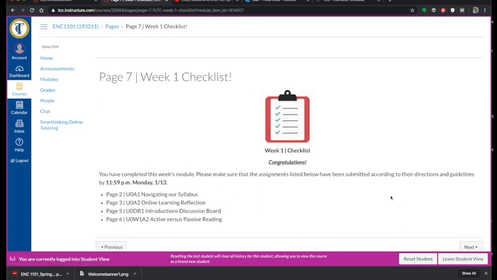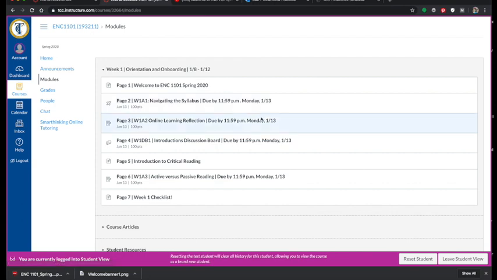Each week I will end with a checklist, and what this does is it allows you to see out of the 7 pages that are included in the module, there were 4 assignments. Here's what they were, and it just kind of lets you get a checklist going. It'll also give you a due date, okay? If we go back to modules, you'll notice that everything is due by midnight on Monday. Okay, so this is located in a couple different spaces. You'll notice it here. You'll also notice it here underneath each assignment that the due date is there.